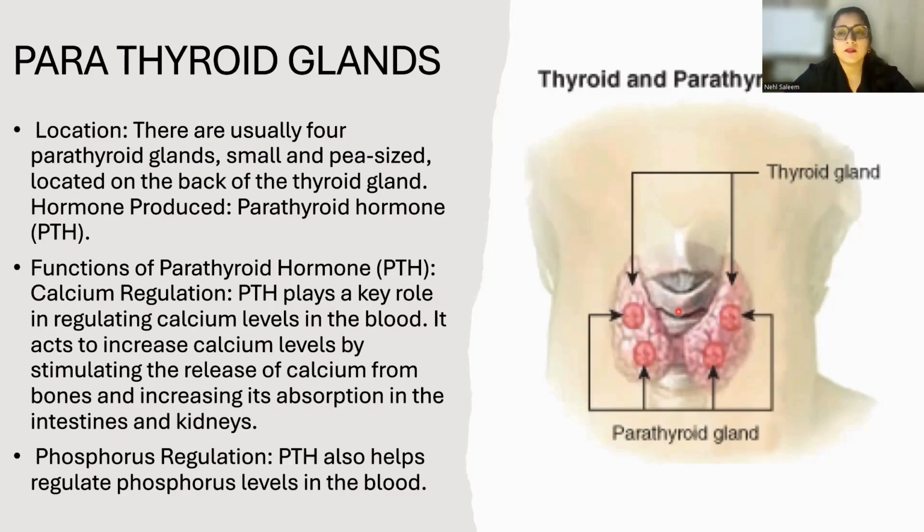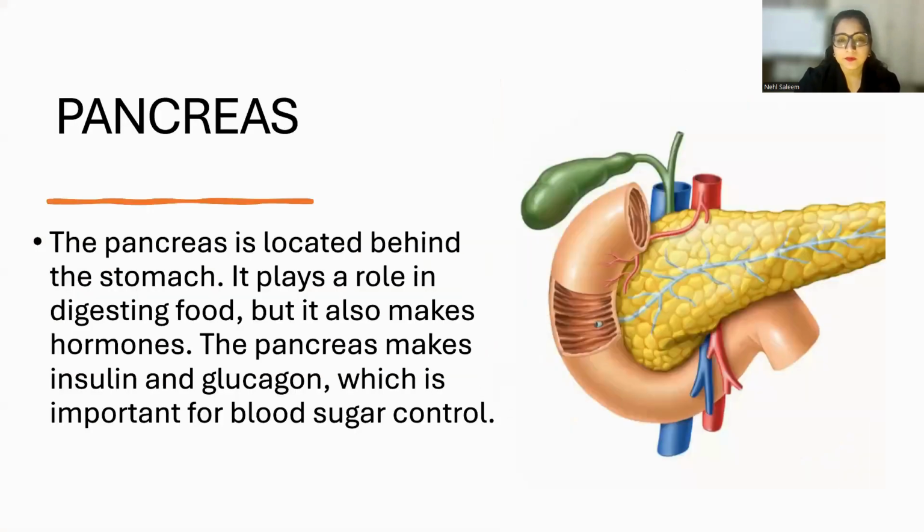So the levels of calcium in the blood are regulated by PTH, and its main function is to increase calcium levels. It releases calcium from the bones and increases the absorption of calcium in the kidneys and intestines, right? Then phosphorus regulation: again, phosphorus is another mineral, and PTH also helps to regulate phosphorus levels in the blood.